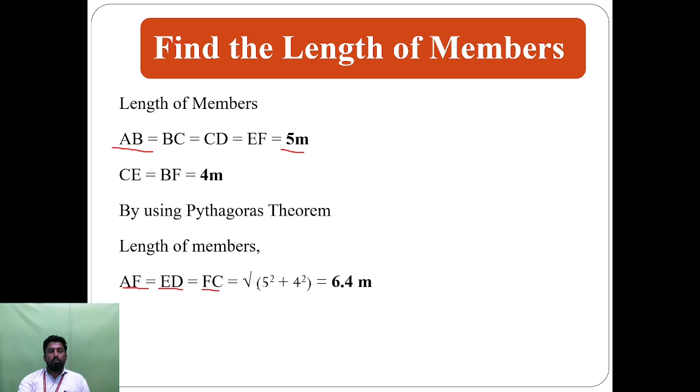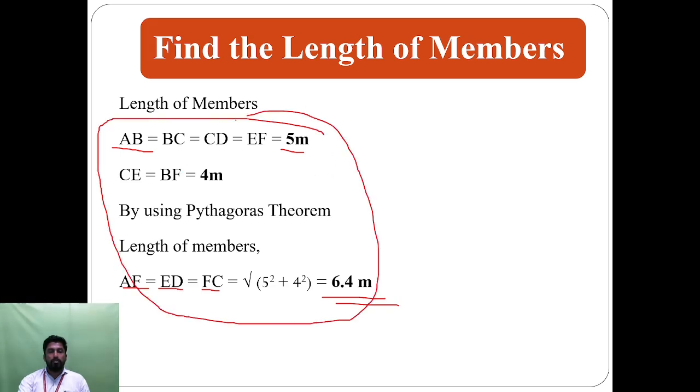So here AF, CD and FC are equal to the root of opposite side squared plus adjacent side squared. So we know the two values. So here the root of 5 squared plus 4 squared comes out to 6.4 meter. So we get all the lengths of the members. So it helps to find the length of the members.